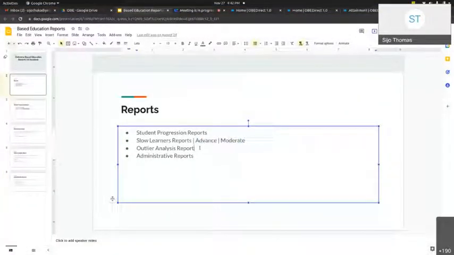Next is outlier analysis. Outlier analysis is nothing but identifying a student who shows inconsistent performance. For example, he performs well on internal assessment or internal examination, but performs very low in external examination, or in reverse.